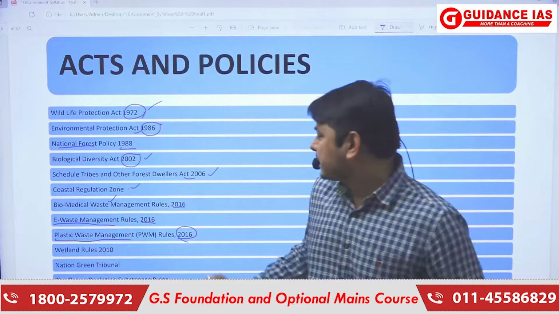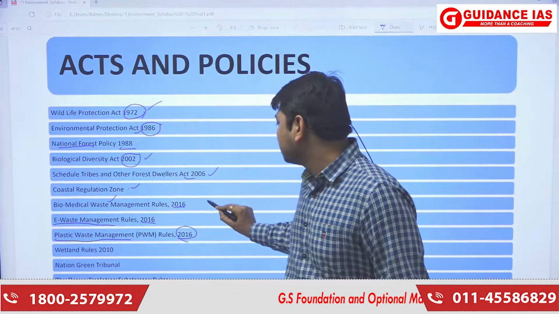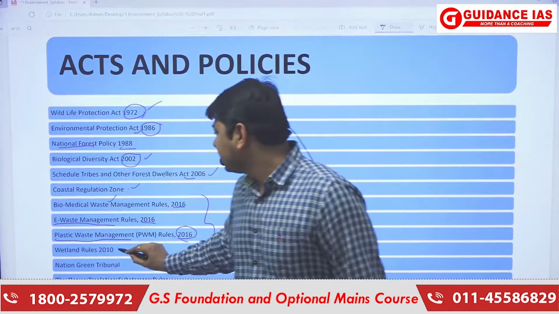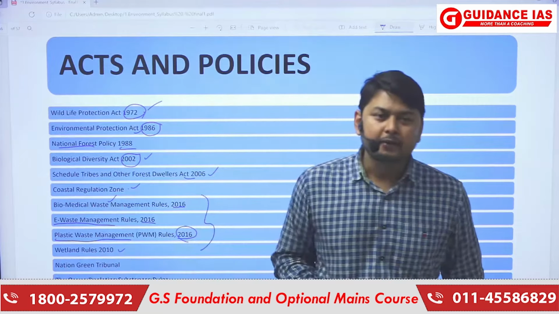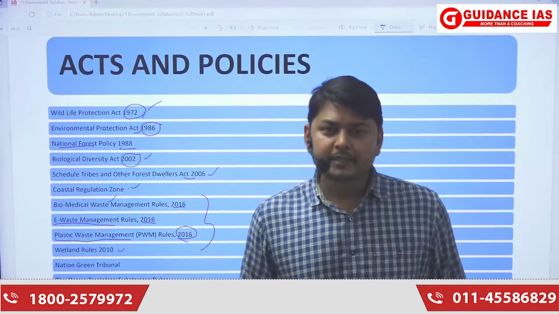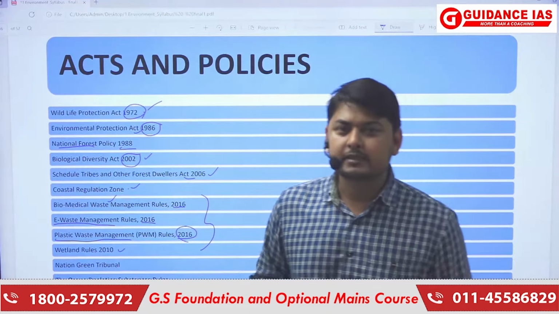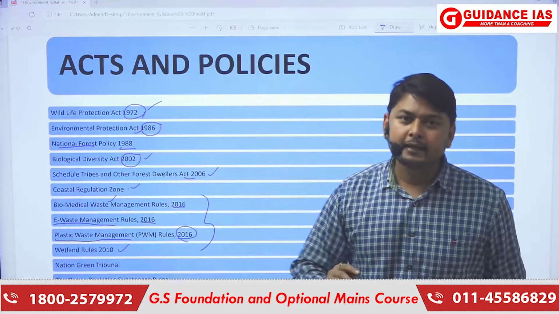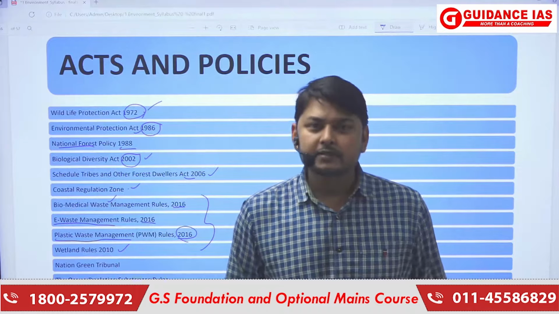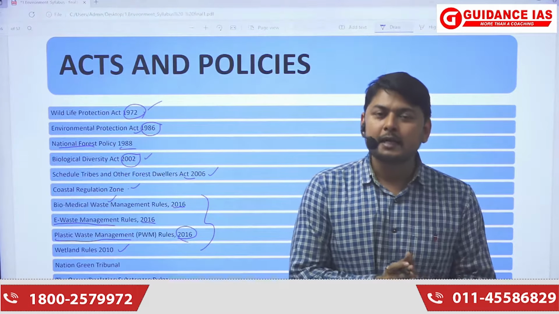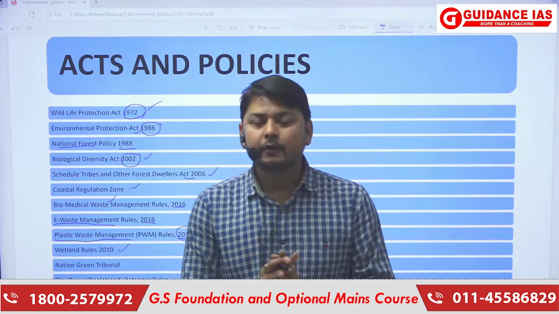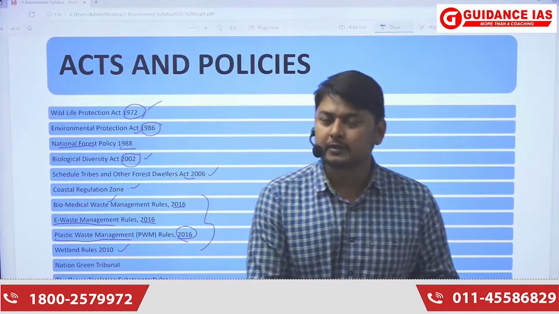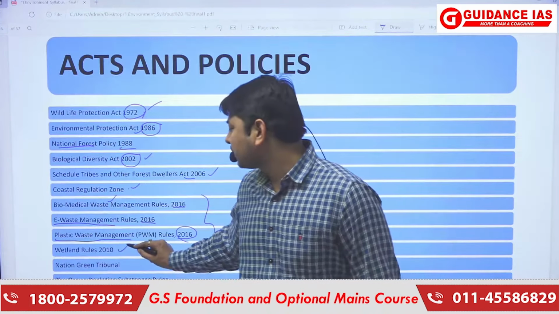All these things were specified in these rules. Now there were the Wetland Rules in 2010. For the conservation and management of wetland systems in India, the rule was framed. It included the wetlands which were of importance and were degrading due to one or another issue, so rules were made on that.